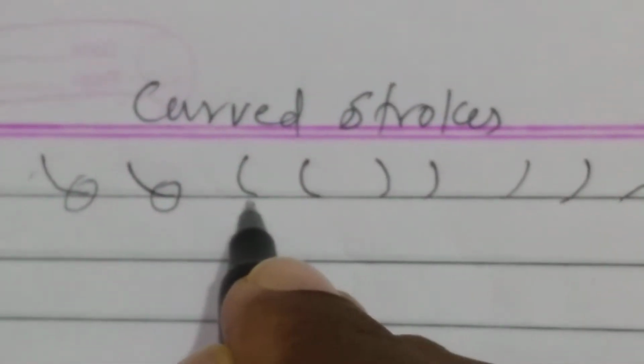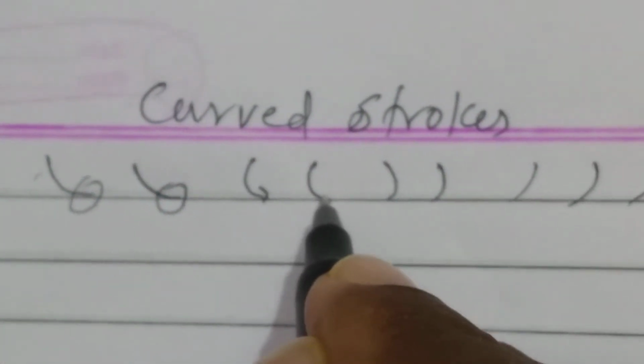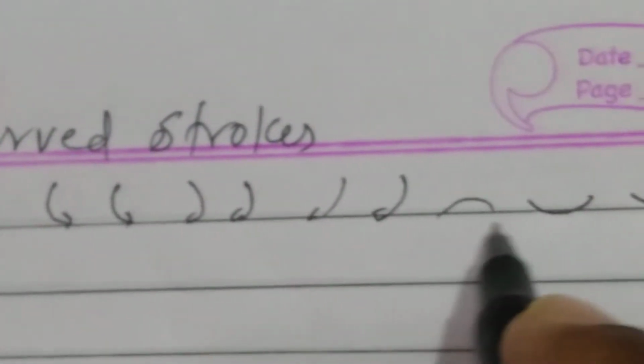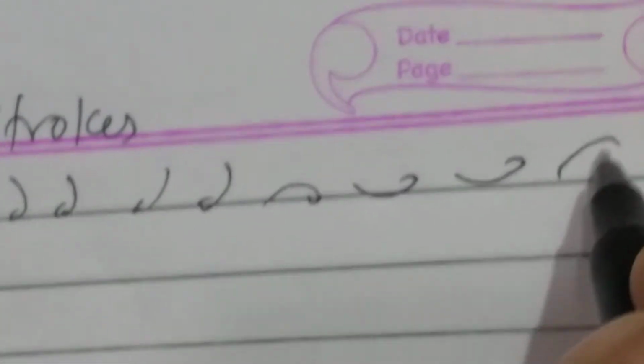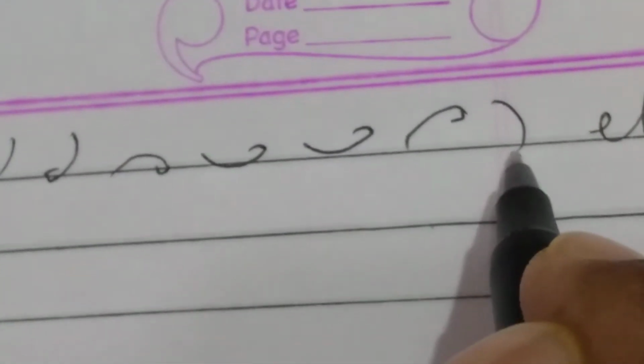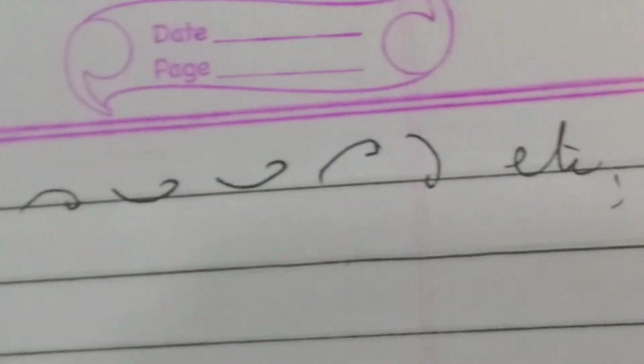Okay, final place. This is final place. That's why I'm adding a hook. If I add a hook, it is nothing but a final hook, no? Okay, for curved strokes, if we add a final hook, it is nothing but N sound, no?